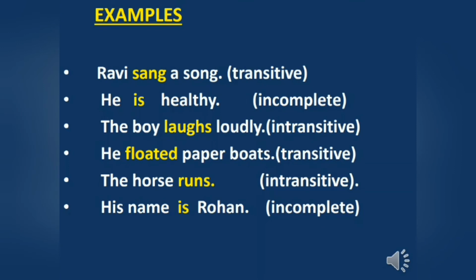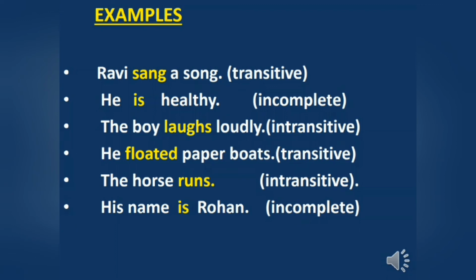So children, let us understand with the help of examples what are transitive verbs, what are intransitive verbs, and what are incomplete verbs. So first sentence, Ravi sang a song. So here Ravi is performing some function. Ravi sang, and song is here a receiver of action. So this is transitive sentence. Wherever you have object, that sentence is transitive. He is healthy.